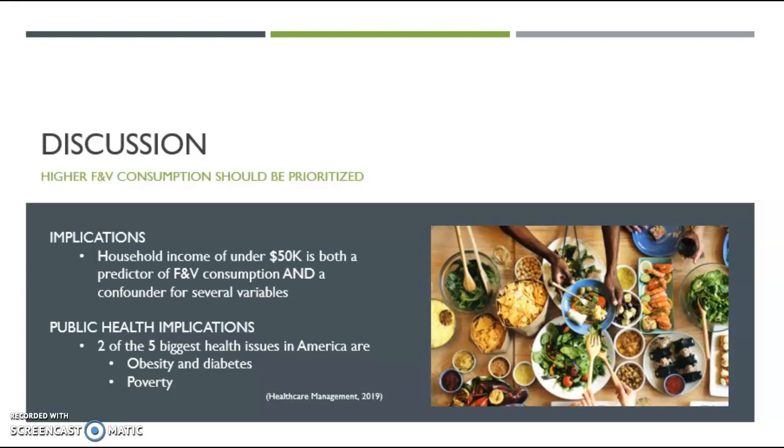Today, 2 of the top 5 major public health issues facing America are obesity and diabetes epidemic and poverty. This analysis proves that the two are actually linked. Income affects fruit and vegetable intake, and fruit and vegetable intake affects obesity and diabetes, among other chronic illnesses, as mentioned at the beginning of this presentation. In short, this analysis has deep indications that income, and especially low income and those under the poverty line, are related to meeting dietary guidelines and nutritional intake.